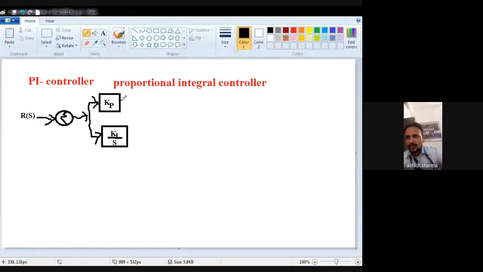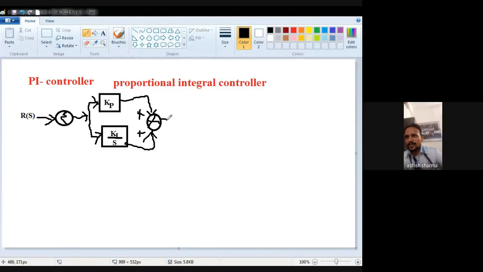Because both are present, they will be added to each other in a summing junction.